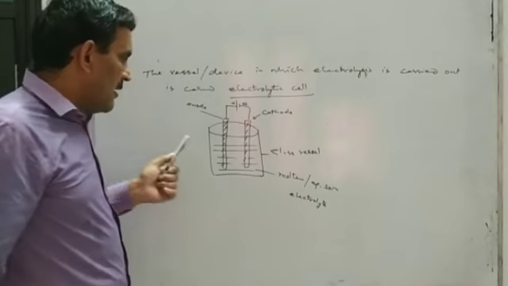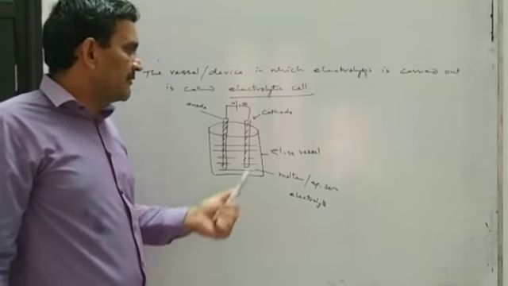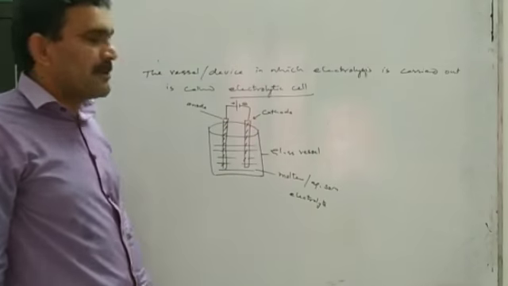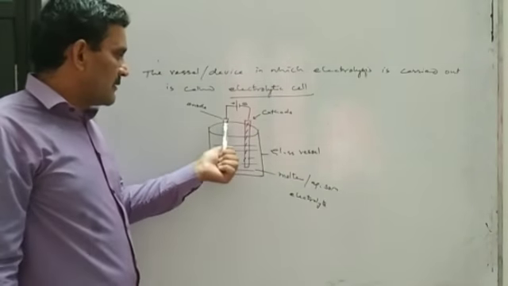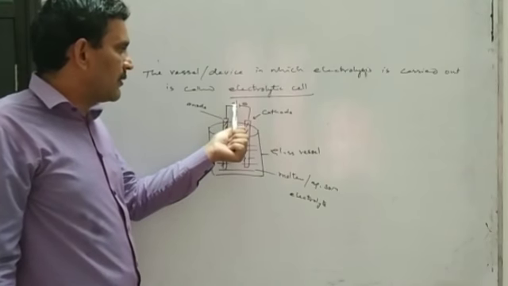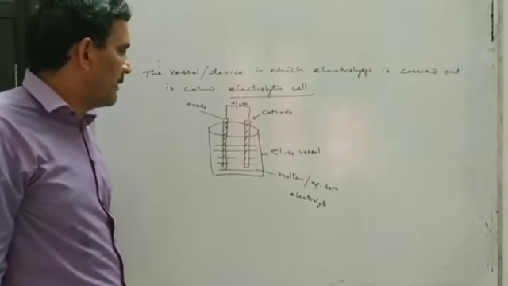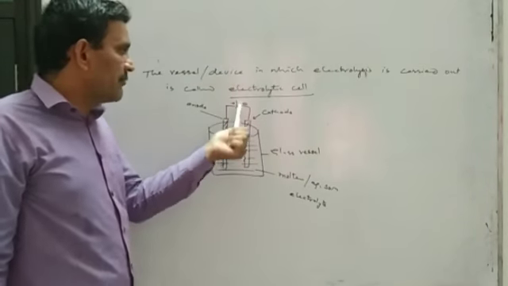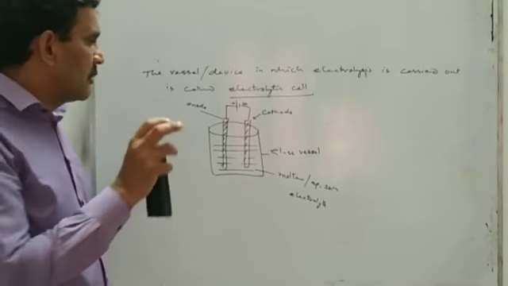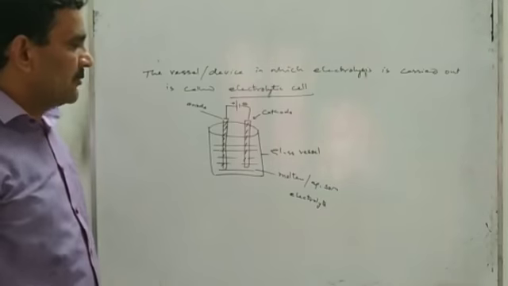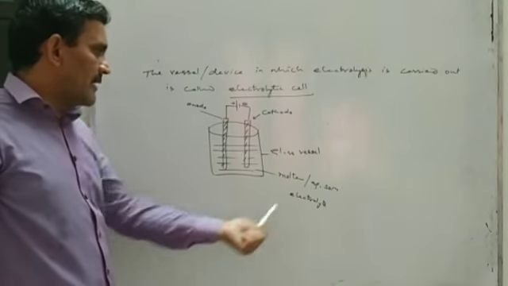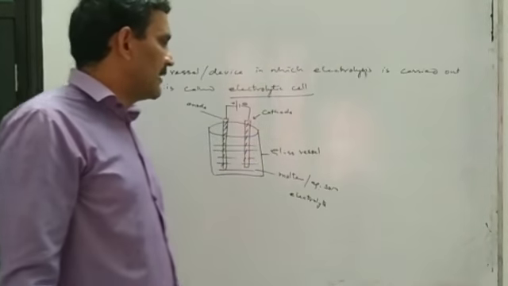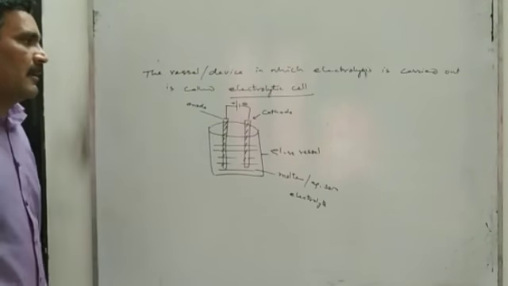One of the metal rods will be connected with the positive terminal of the battery, the other with the negative terminal, and the one connected with the positive terminal will be called the anode, and the other connected with the negative terminal will be called the cathode. And this whole vessel, whole device in which electrolysis is carried out, will be called an electrolytic cell.